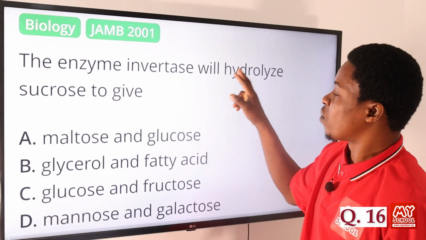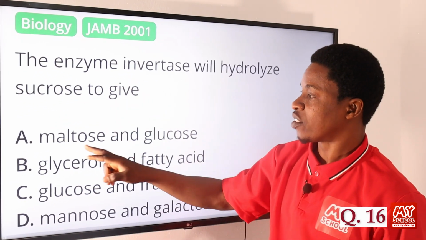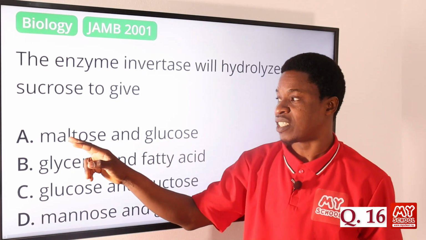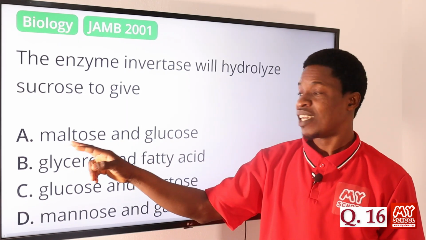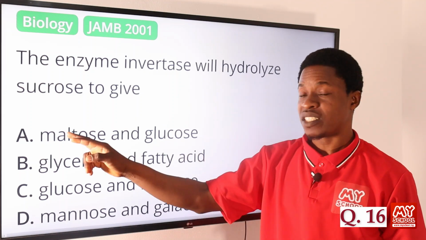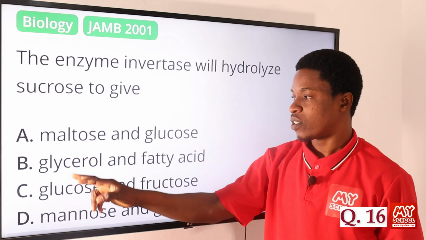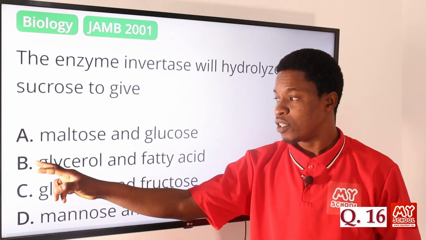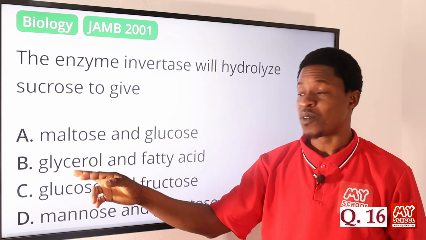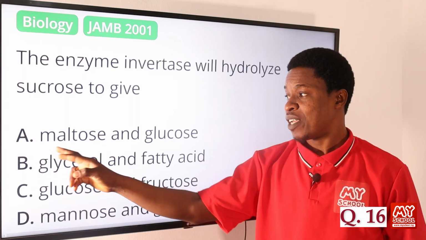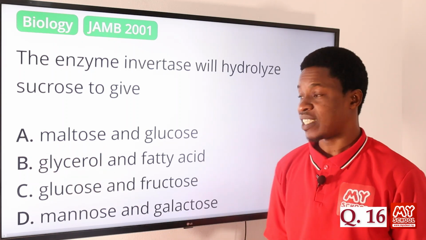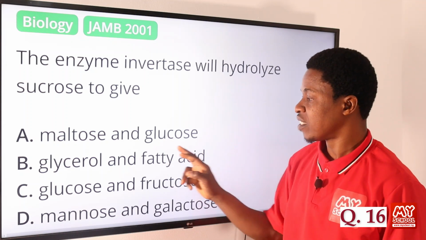The enzyme invertase will hydrolyze sucrose to give what? Maltose and glucose, no. Maltose is a disaccharide, just like sucrose. Glucose is correct, but this is not correct. Glycerol and fatty acid, no. Glycerol is propane-1,2,3-triol, one of the products when you hydrolyze fats and oils, so it goes with fatty acids.